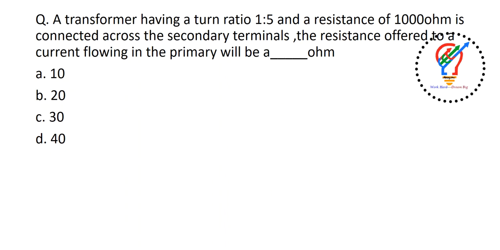Next one, a transformer having a turns ratio 1:5 and a resistance of 1000 ohms is connected across the secondary terminals. The resistance offered to a current flowing in the primary will be dash ohms. The question here is, there is a resistance in the secondary terminals, and we need to convert it into the primary side. K is nothing but 5 by 1. So now we shift the secondary resistance to the primary side. The answer is 1000 divided by 5 square, which means the answer will be 40. I'm repeating the formula, 1000 divided by 5 square, we get the answer as 40.